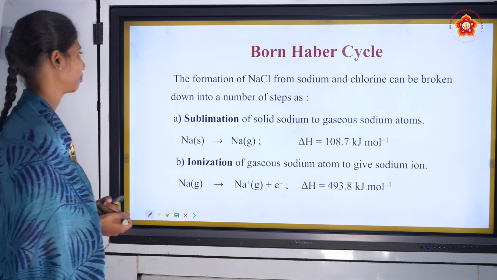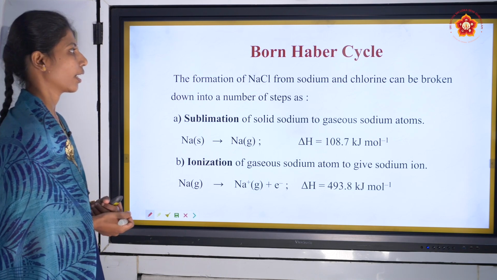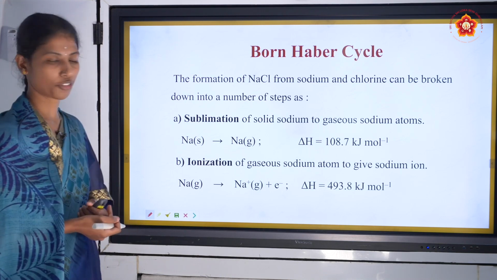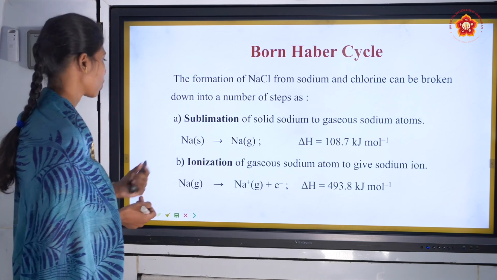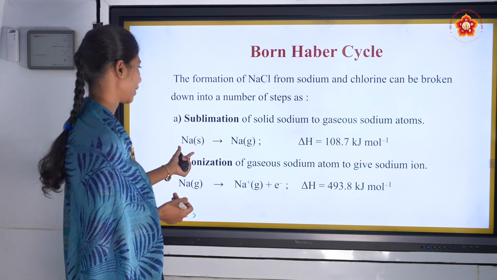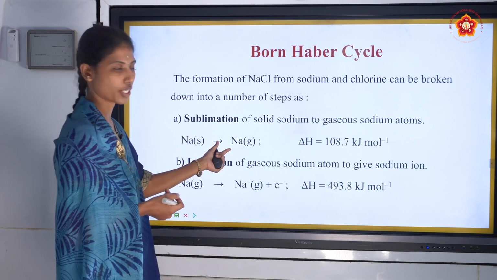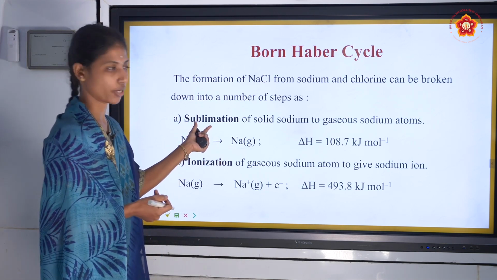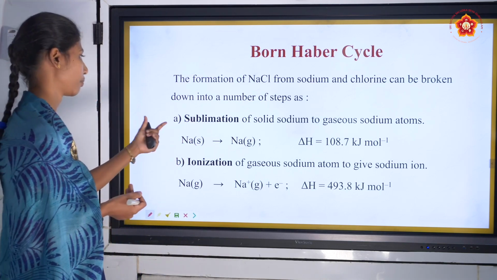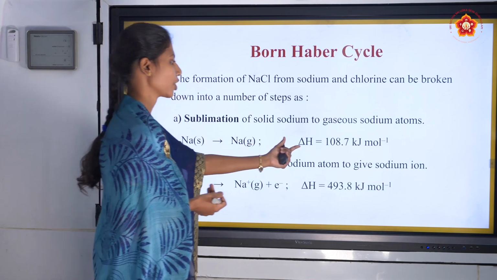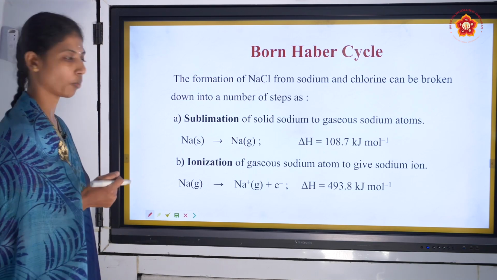Born-Haber cycle. The formation of NaCl from sodium and chlorine can be broken down into a number of steps. As the first step, solid sodium changes to the gaseous state, which is known as sublimation. ΔH is equal to 108.7 kilojoule per mole.